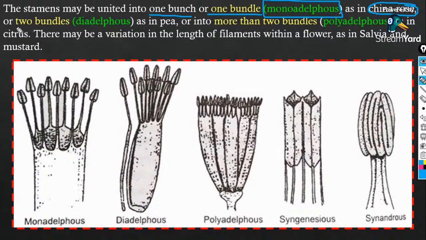If the stamens are arranged in two bundles, they are called diadelphous condition, as in pea. If they are arranged into more than two bundles, you will call such a condition polyadelphous, as in citrus, lemon, orange, etc.